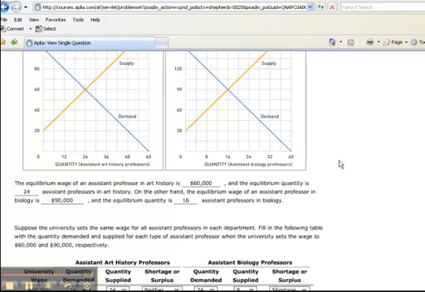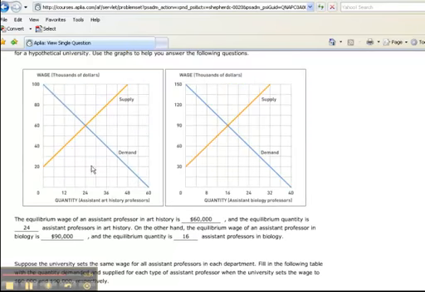Now let's analyze the art history professors. At $90,000, which is way up here, the quantity demanded is going to be equal to this point, which is 6.